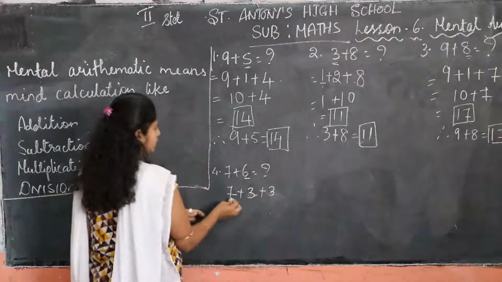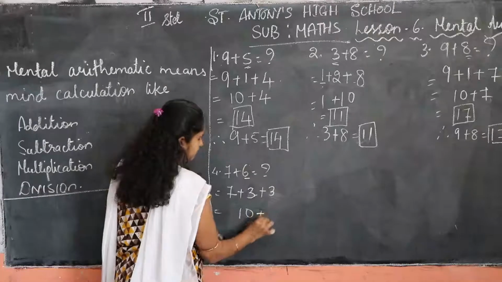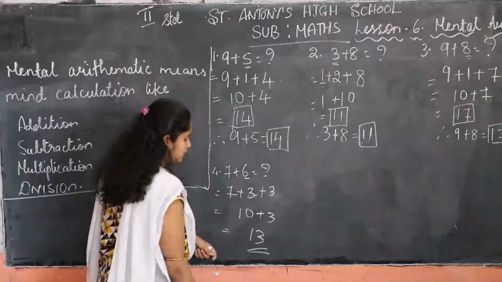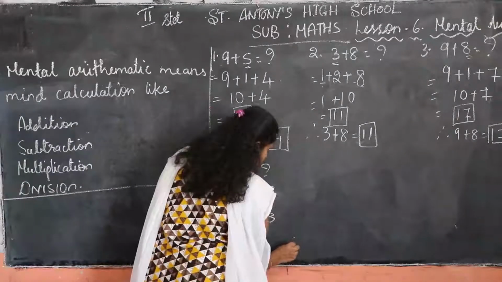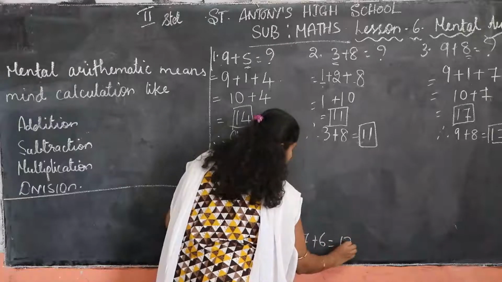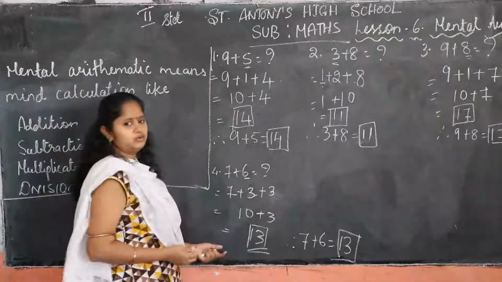Now 7 plus 3 is how much? 10. 10 plus 3 is how much? 13. Yes, we get the answer easily. Last you have to write therefore 7 plus 6 is equal to 13. Like this you have to write.